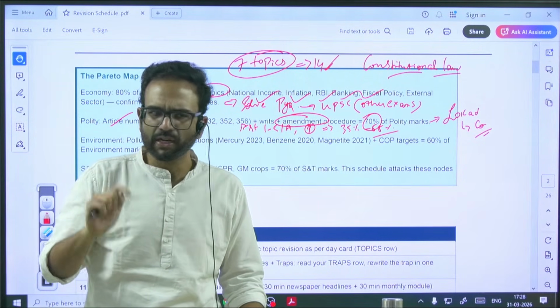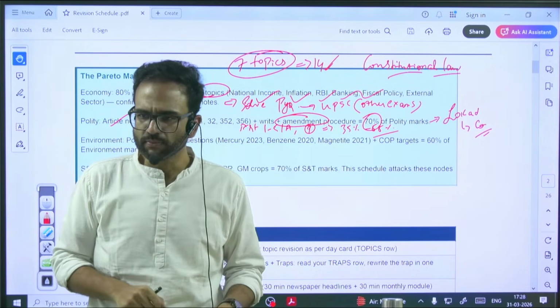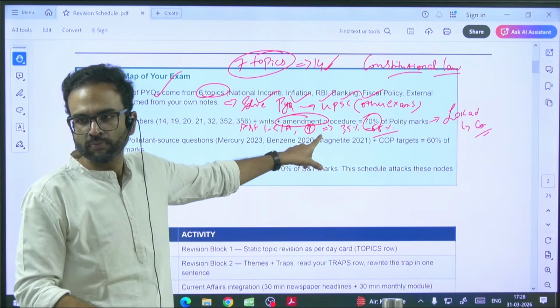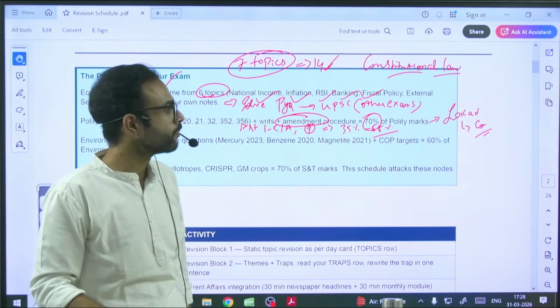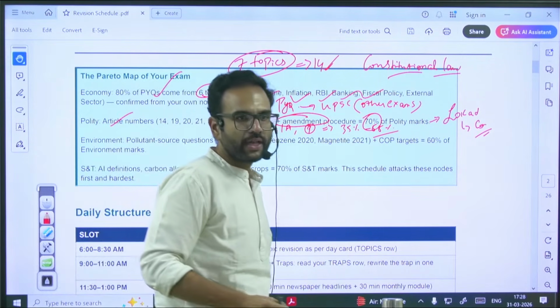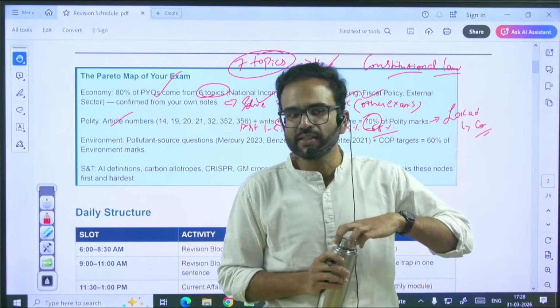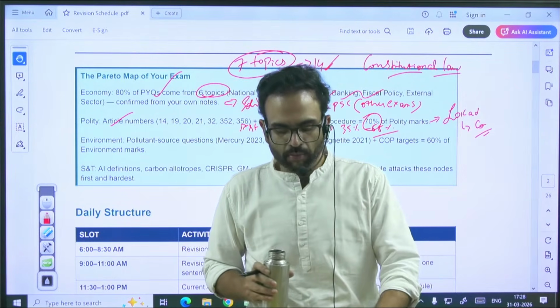Or a multi-statement question where the amendment numbers and the subject matter will be swapped. So in the footnotes of Lakshmikant, I want you to revise these amendment procedures. You can expect a question in this area. Then the 5th and the 6th schedule areas. After this is over, especially the 6th schedule, given the Northeast insurgency issues and the Manipur conflict.